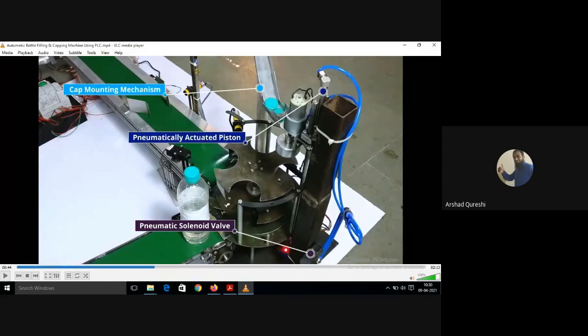Of course, you cannot use a pneumatic system alone. You have to use an electropneumatic system with the PLC. See the blue color pipes, it is just to supply the air. It is supplying the air.